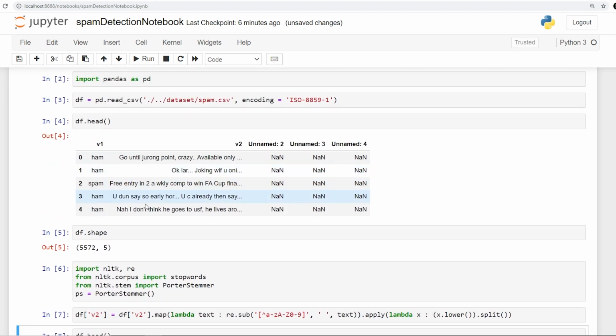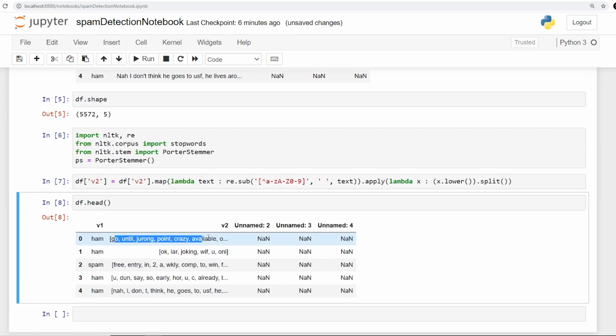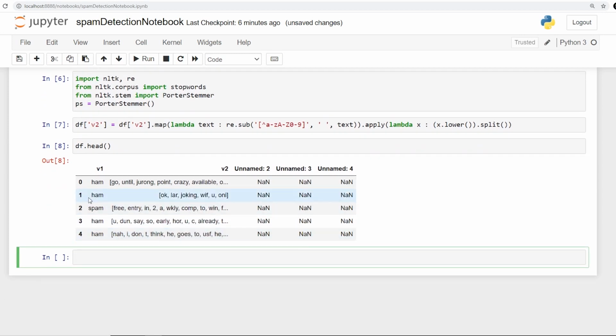that, everything has been converted into small words. Okay, so it has been lowercased. So this is the way we actually process the text whenever we have to work with it.